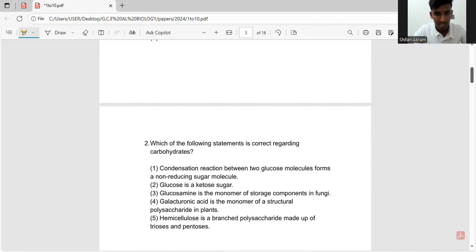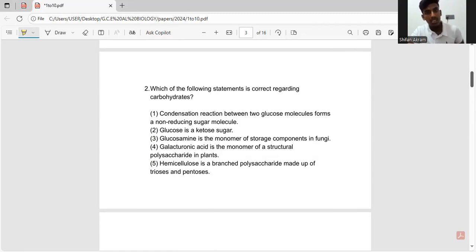Let's go to the second question. Which of the following statements is correct regarding carbohydrates? The first answer is: condensation reaction between two glucose molecules forms a non-reducing sugar molecule. A condensation reaction is a reaction between two monosaccharides that bind together to form a disaccharide, releasing water and forming a bond, which is also called a glycosidic bond.